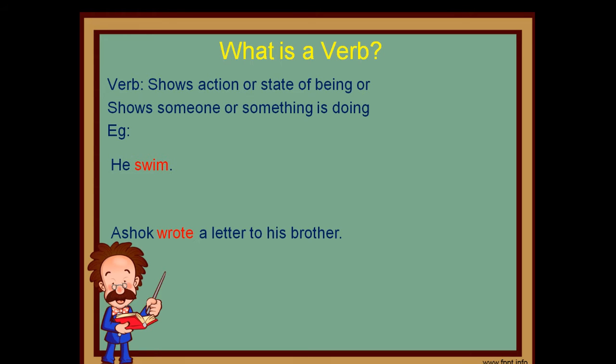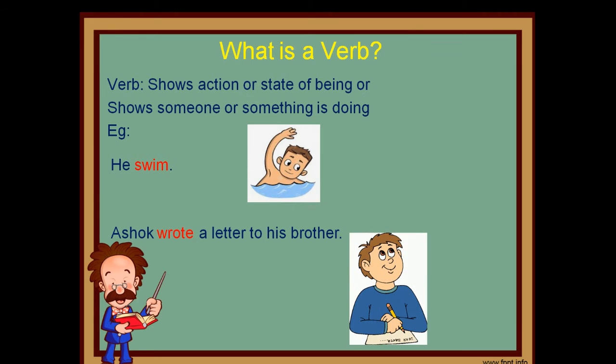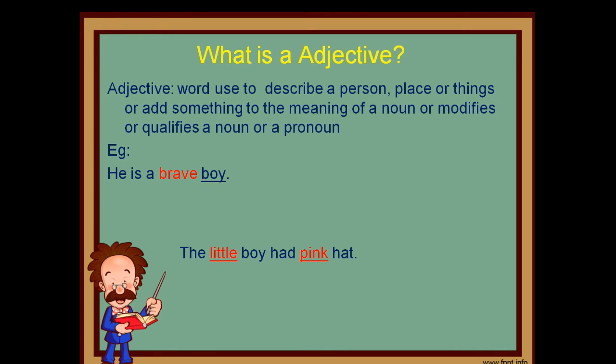What is a verb? A verb shows an action or state of being. State of being means a situation or shows someone or something is doing. For example, he swims. Here, swim is an action. And the next, Ashok wrote a letter to his brother. Here, write is an action. The past tense of write is wrote. Okay, and moving to the next, the adjective.